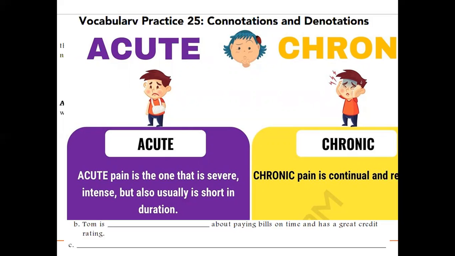And chronic pain is continual and repetitive. So we actually use chronic to refer to a disease or a bad habit that is continual, and it is unpleasant.